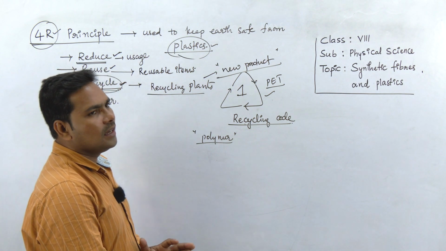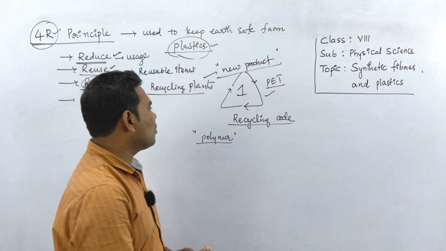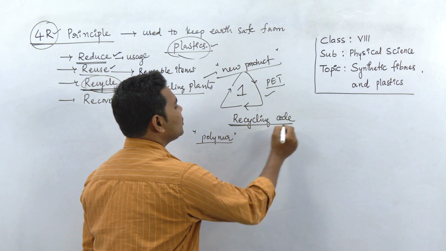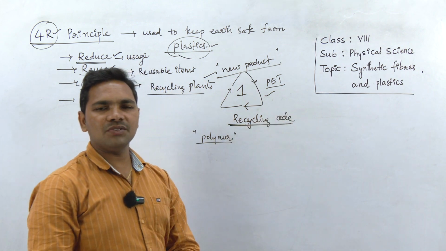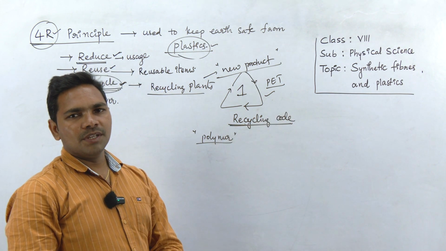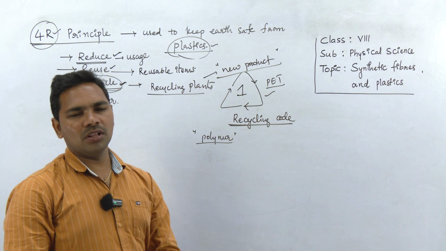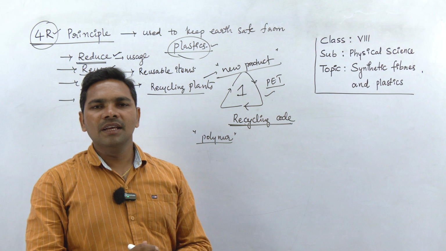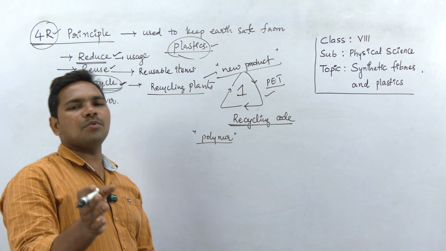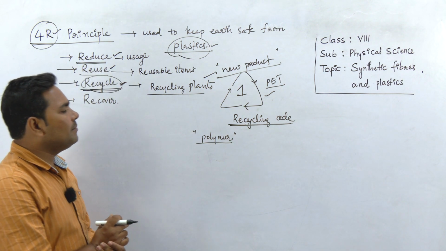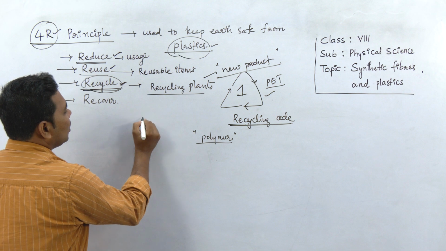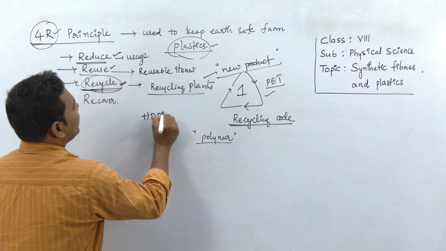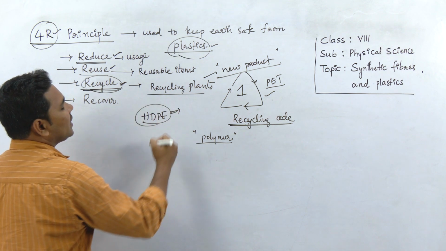This is the recycling process. In this recycling process, the resin identification code, the recycling code, plays a very important role. Based on this, they arrange all the different types of plastics, and each lot is separately recycled. For example, take a lot of HDPE, high density polyethylene, which is a type of plastic.